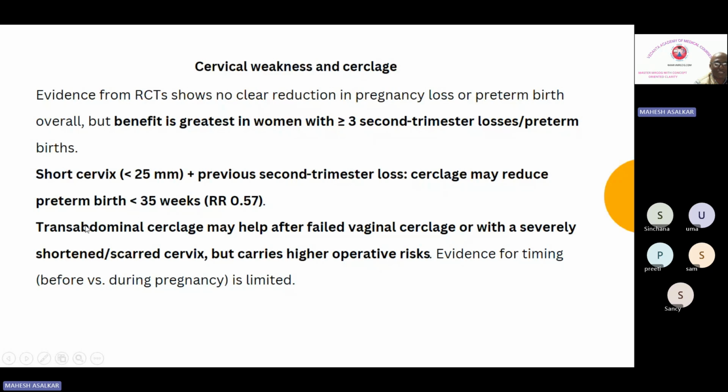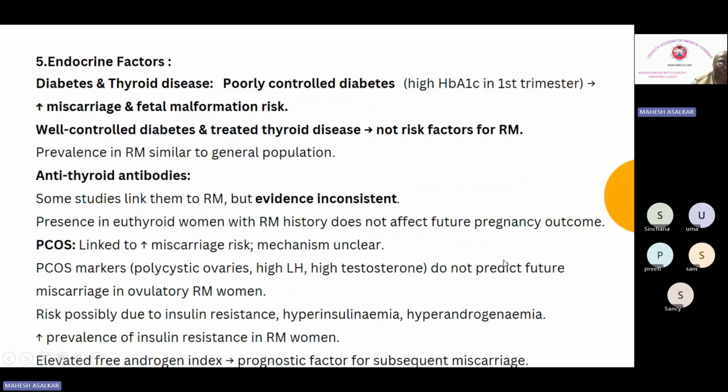Then what is the role of transabdominal cerclage? Transabdominal cerclage may help after failed vaginal cerclage or with a severely shortened or scarred cervix, but carries higher operative risk. So if in the scenario they have given that the previous cervical encerclage has failed, or they have mentioned that the cervix is severely shortened or scarred, then you select the transabdominal cerclage. The risk is that it carries operative risk. Evidence for timing before or during pregnancy is limited. So when to do it, that evidence is limited. So that finishes the fourth factor.